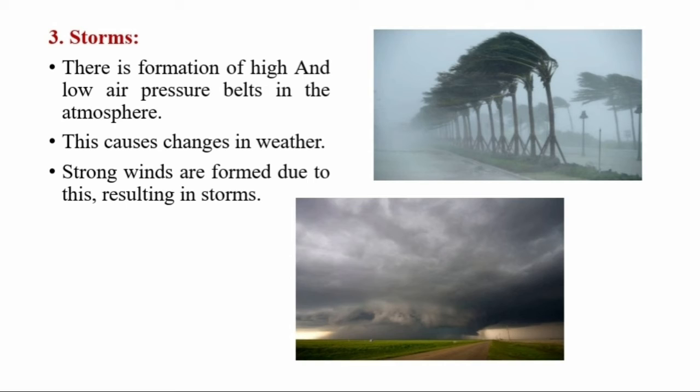Generally, there is different temperature in different areas. This difference in temperature causes strong winds. These winds blow from high temperature areas to low temperature areas. This difference causes storms. Generally, storms are accompanied with heavy rains, wind or lightning.